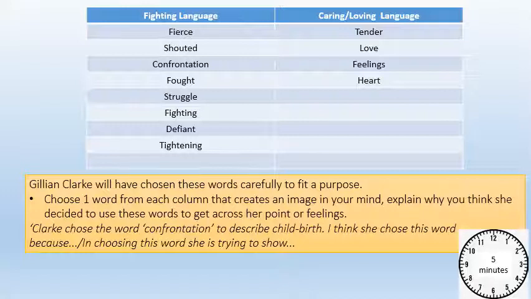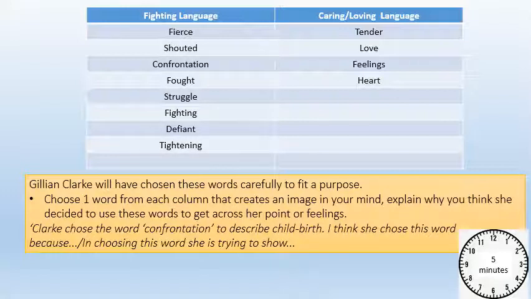And on the caring, loving language side: tender, love, feelings and heart. So Gillian Clarke would have chosen these words carefully to fit a purpose. Make no mistake, Year 8, that whenever you look at a poem, even if it's a bad one, that poet will have spent a long time, hours, deciding over every single word that's in it, every single piece of punctuation, every single piece of enjambment. Whether it's been successful or not is, obviously, up for debate on a case-by-case basis.